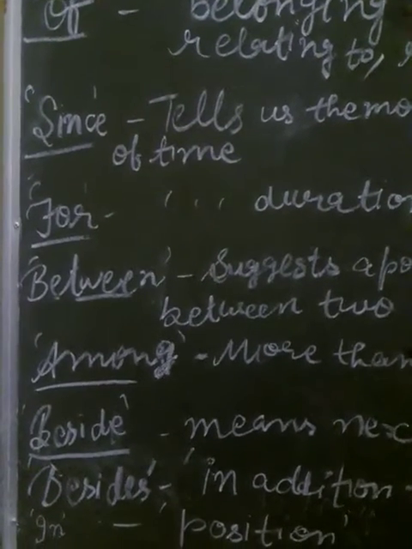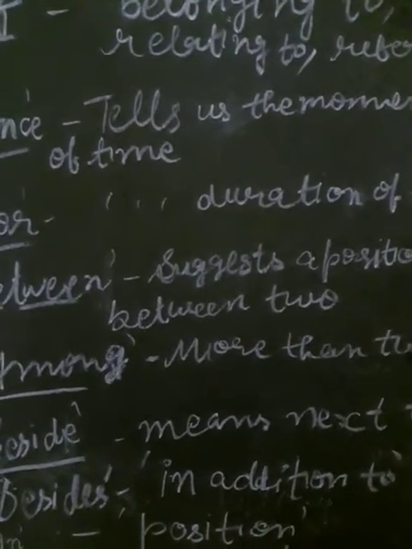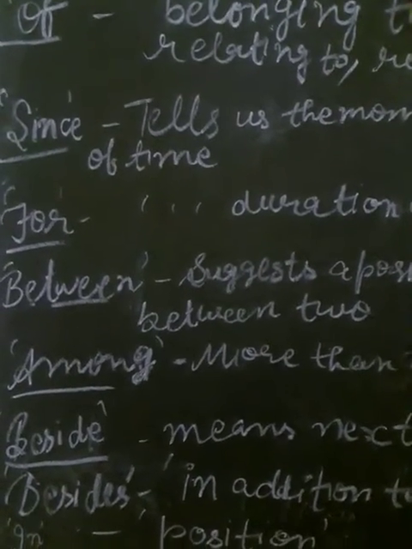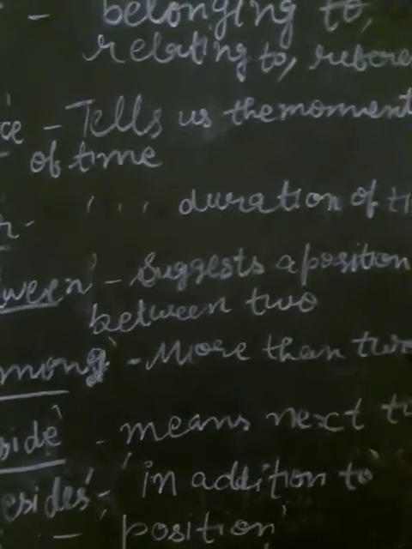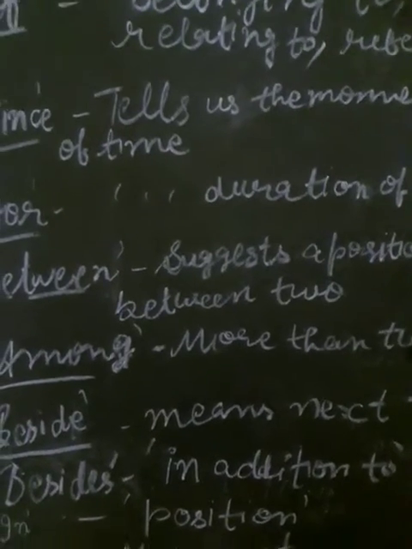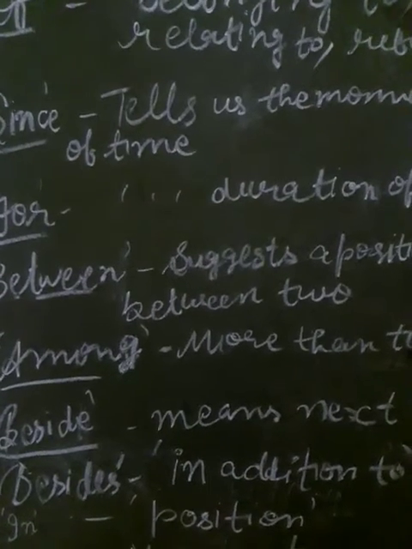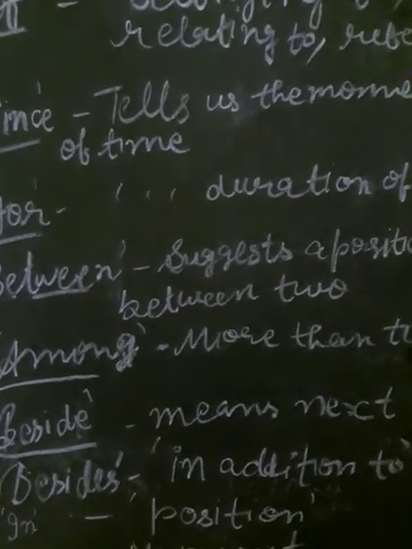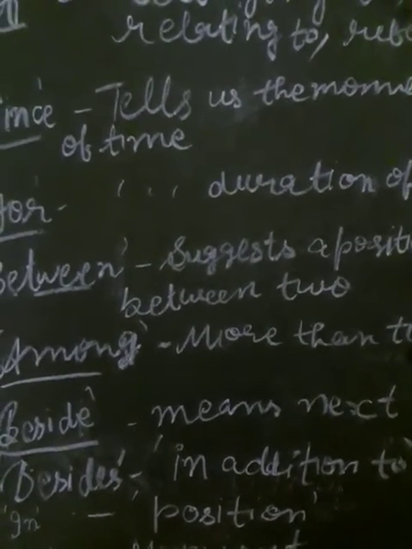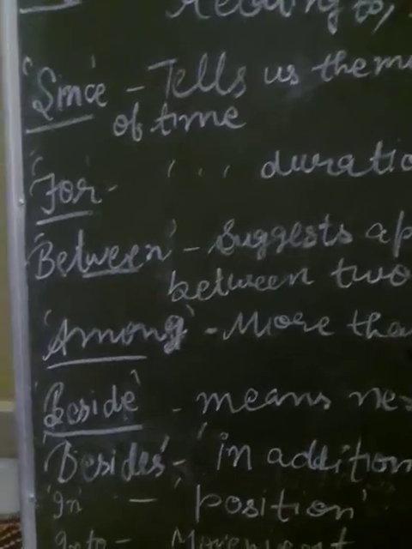Next is besides. Besides means in addition to, इसके अलावा. So how can we describe it? There is no one there besides us. वहाँ पर कोई नहीं था, besides us, हमारे अलावा. She wants to learn other languages besides German and English. English और German के अलावा, उसके अतिरिक्त, in addition to.